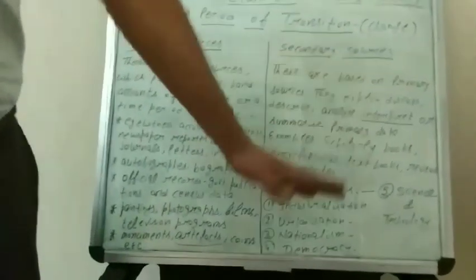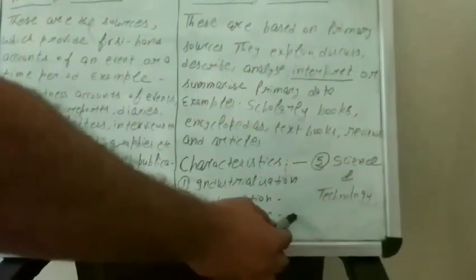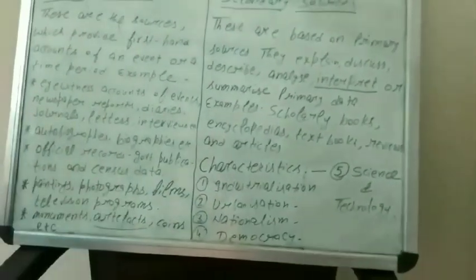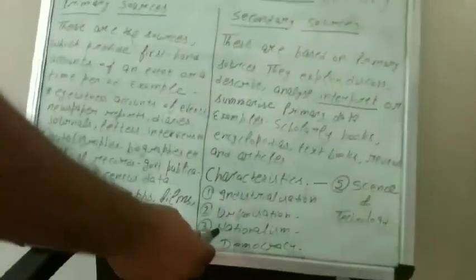After that we have the characteristics of this modern period. What are the characteristics? Industrialization, industry has spread in this time. That's why this modern period is known as Adhunik Kal. Urbanization, people move from villages to towns and cities, so we have very high buildings. Nationalism, the feeling of nationalism. Everybody has a feeling of nationalism. I am living here in India, so I love my country. For me, my country is the best.